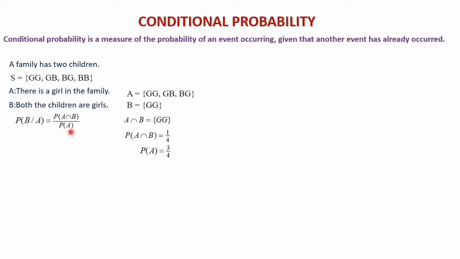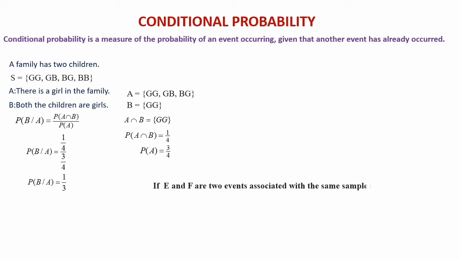Next one is P of A we have to calculate. P of A in the sense A, there are 3 elements and the total number of elements in the sample space is 4. So 3 divided by 4. That is P of B given A is equal to, P of A intersection B we have calculated, we'll put that, 1 by 4 divided by 3 by 4. So 4 will be cancelled. The final answer, P of B given A is equal to 1 divided by 3. So this is the way we calculate the conditional probability. Means here P of B given A, in the sense probability of both the children are girls given that the first one is a girl.